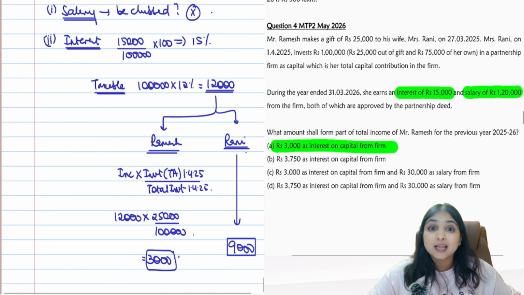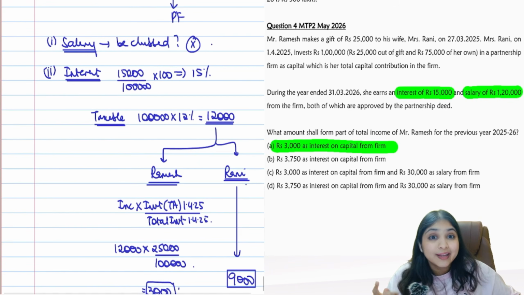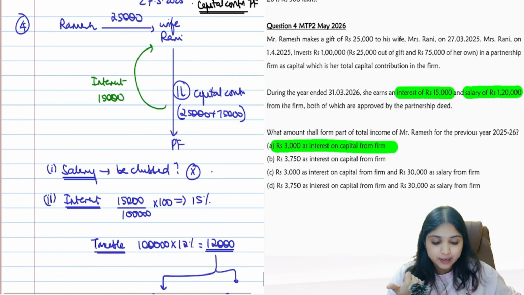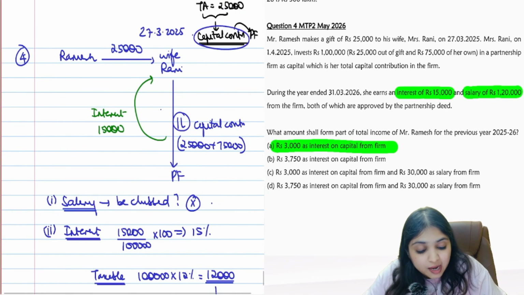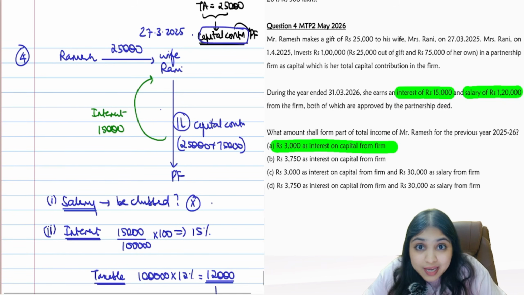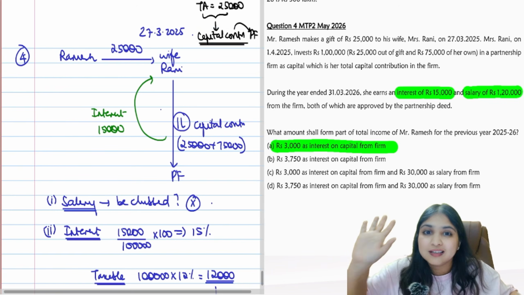So I'll tell you what is our trick over here. I'll tell you what is the twist over here. I'll tell you why I wanted to solve this question for you. There are 2 reasons. Reason number 1, will salary be clubbed? Salary will not be clubbed. Only income from the transferred asset will be clubbed. Transferred asset has changed form into capital contribution. From capital contribution, what will you earn? Interest. So interest only will be clubbed.